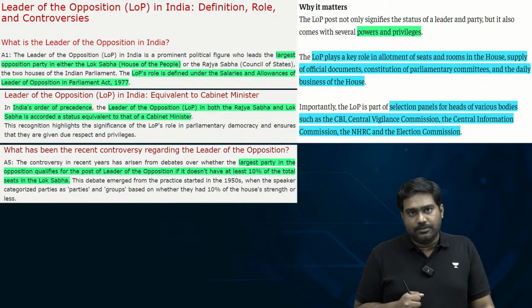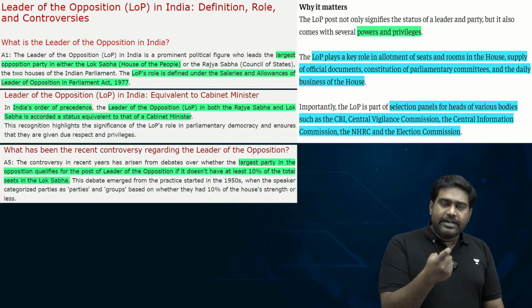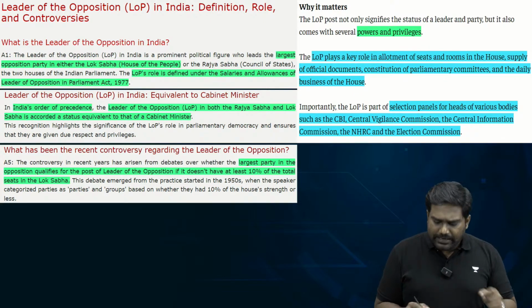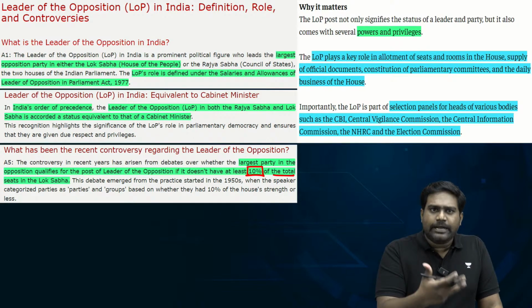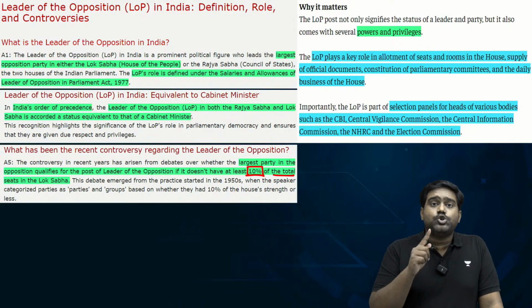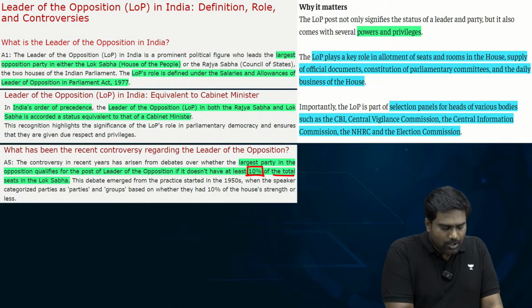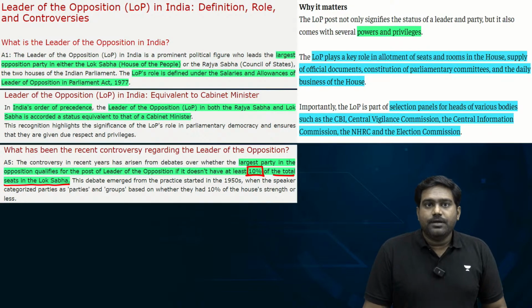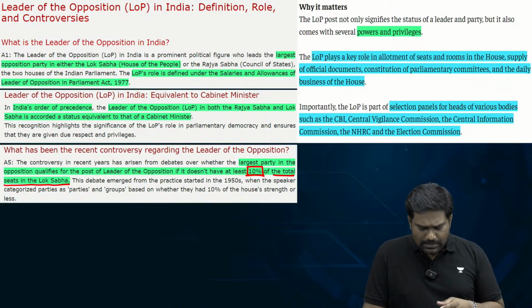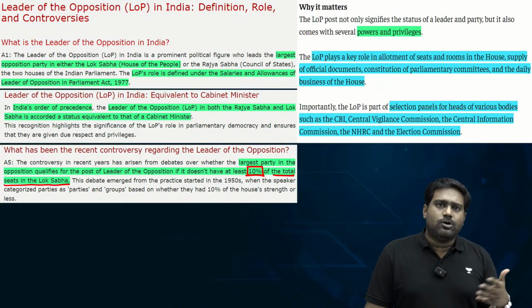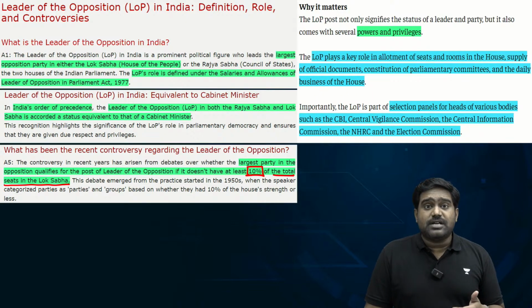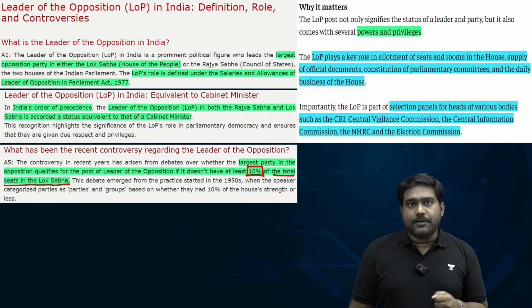Because for the last 2 Lok Sabha terms, there was no leader of opposition in the Lok Sabha. To become the leader of opposition, there is a criteria. The party claiming the post, which is the second largest party with the second largest number of seats, should have secured a minimum of 10% of the total seats in the Lok Sabha. Out of the 543 seats that we have in the Lok Sabha, at least 55 seats have to be secured by the second largest party. But in the last 2 Lok Sabhas, the Congress or no other party managed to get that number, and as a result, there was no leader of opposition in the Lok Sabha.